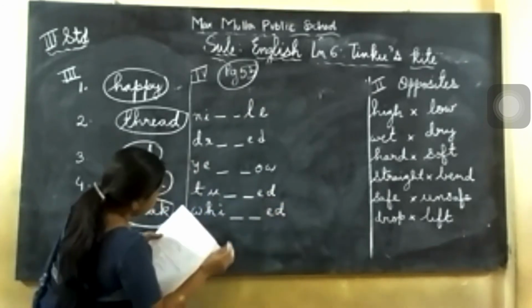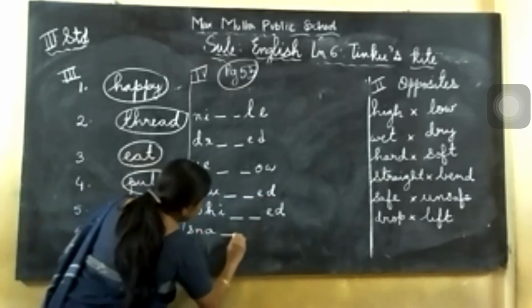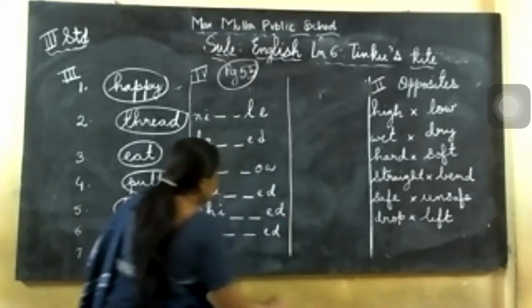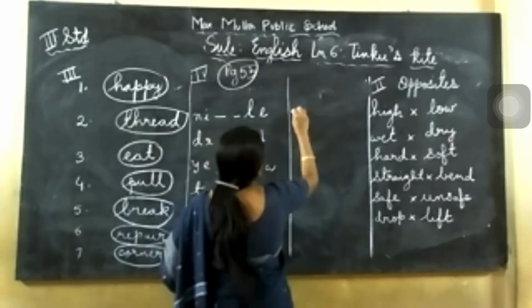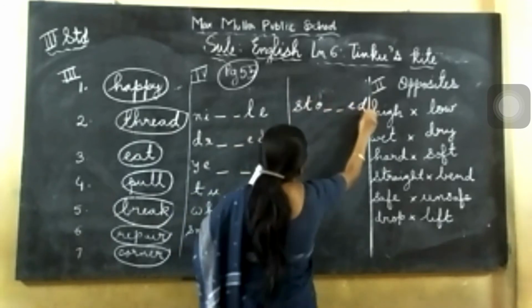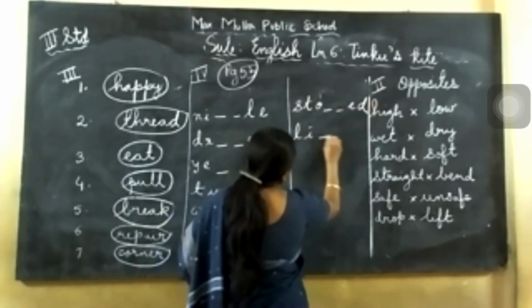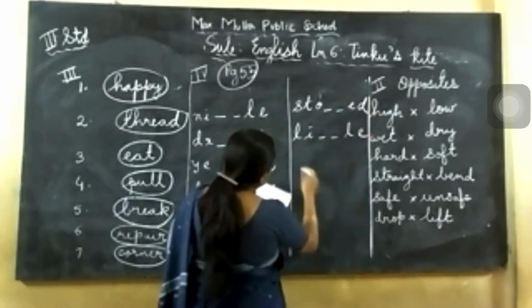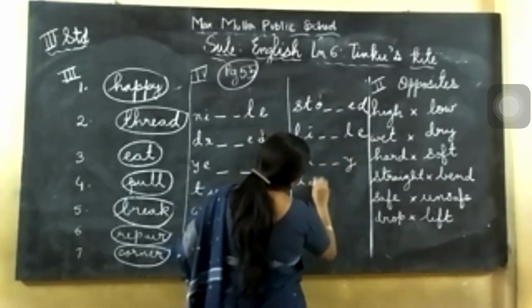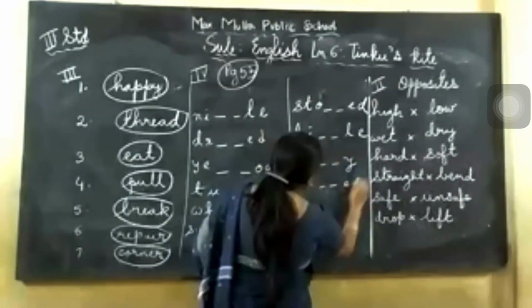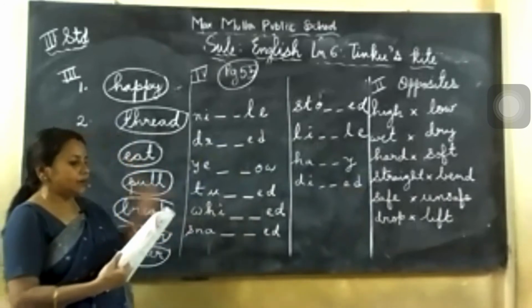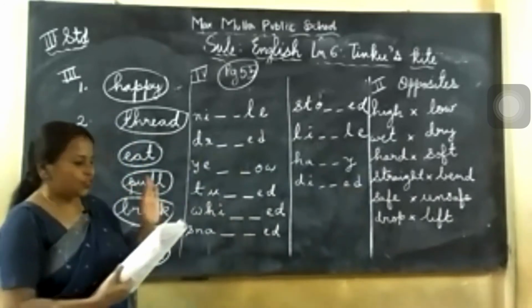Next one SNA dash dash ED. Remaining I'll write here, that is STO dash dash ED and LI dash dash LE. Next HA dash dash Y and DI dash dash ED. Now what option did they tell? You can write double P, double G, double T, double D, double B, double L. So those are the options.